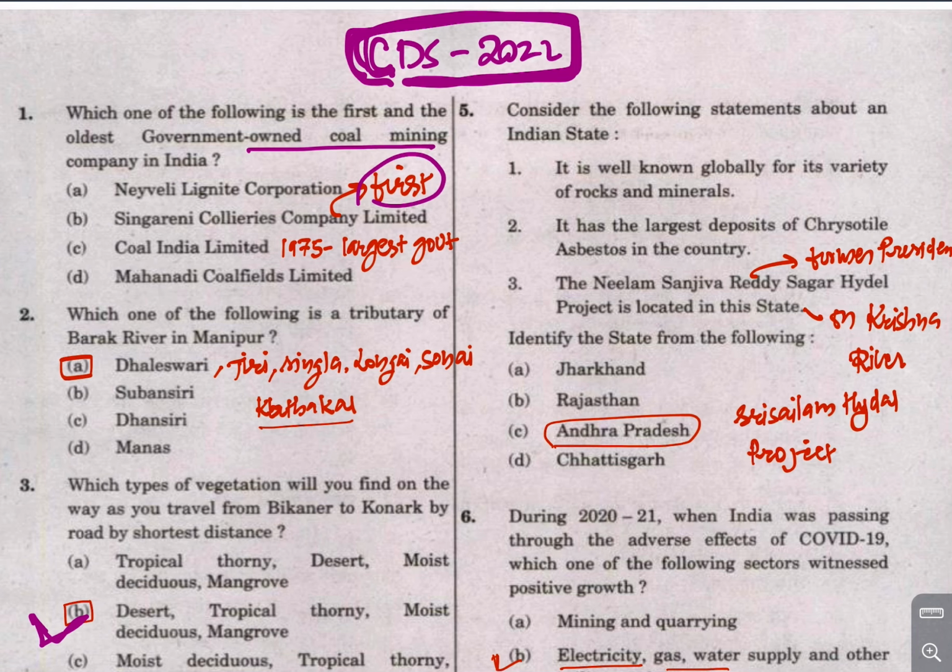So let us start. This is not a relevant question for us. So let us begin with question number 2. Which one of the following is a tributary of the Barak river? Now we know the Barak river originates in Manipur, and a tributary of the Barak river is the Dhaleshwari. There are also other tributaries such as Jiri, Singla, Longai, Sonai and Kathakal. Now Subanshri, Dhanashri and Manashri are tributaries of the Brahmaputra river.